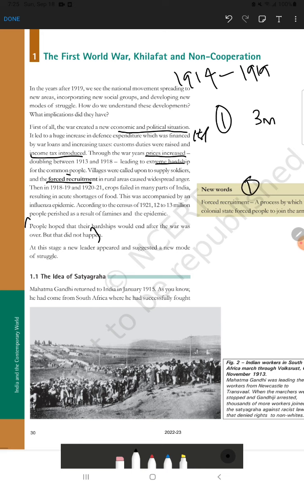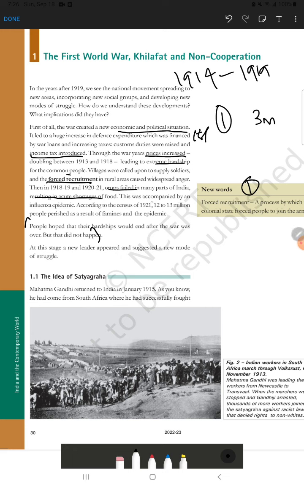What is forced recruitment? It's a process by which the colonial government forced the people, basically rural people, to join the army because they needed more military at the time of First World War. Then the fourth point is all about the food shortage which happened due to crop failure. From 1918 to 1919 and 1920 to 21 we find extreme food shortage due to crop failure.